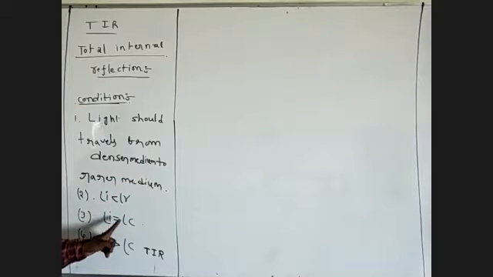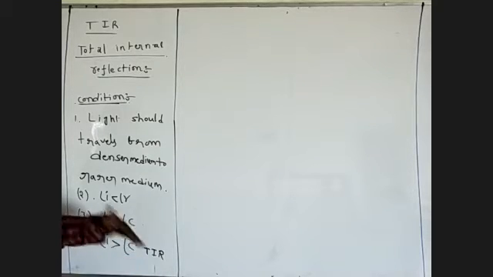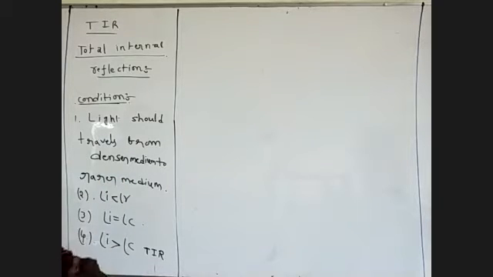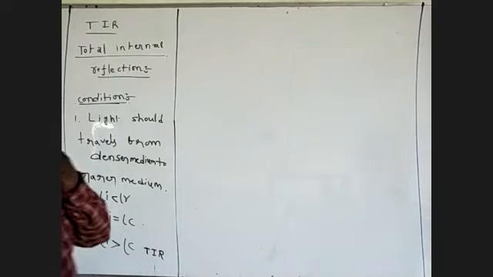Angle of incidence equal to the critical angle means the refracted ray is along the interface. Angle of incidence greater than the critical angle means total internal reflection takes place at the interface, and the light travels back into the denser medium. This is total internal reflection.